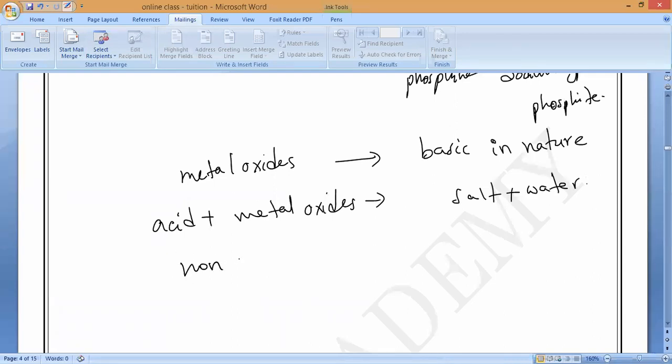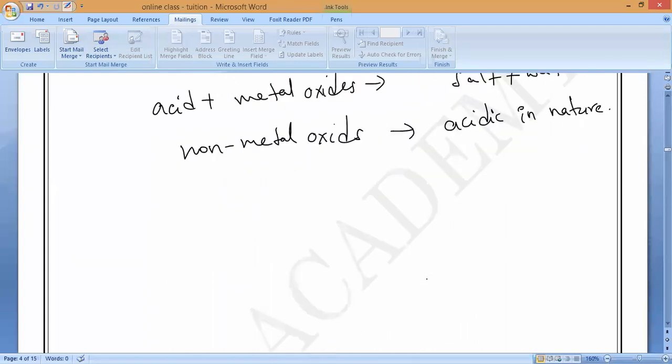Now, non-metal oxides are acidic in nature. Understand? Also remember, some non-metallic oxides are neutral in nature. For example, if we take water, water is also a non-metal oxide which is neutral in nature. So non-metallic oxides are basically acidic in nature.